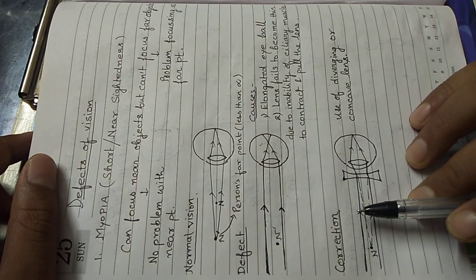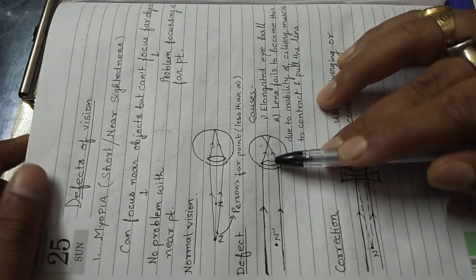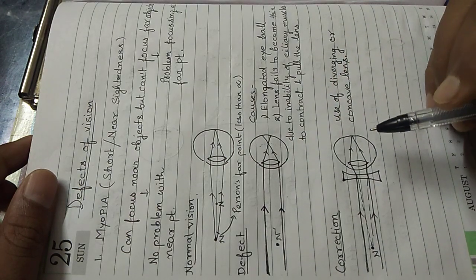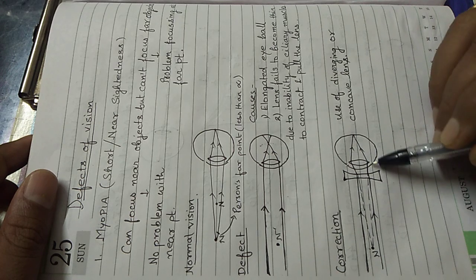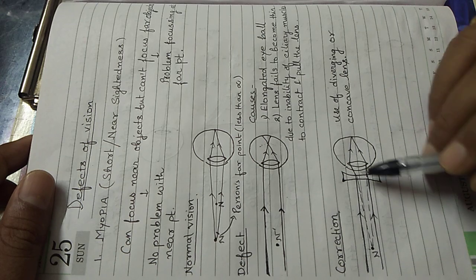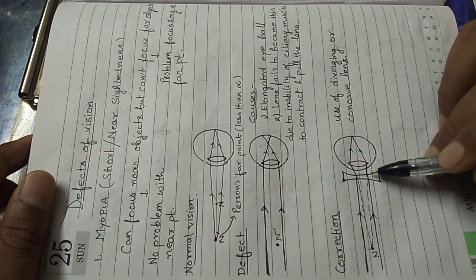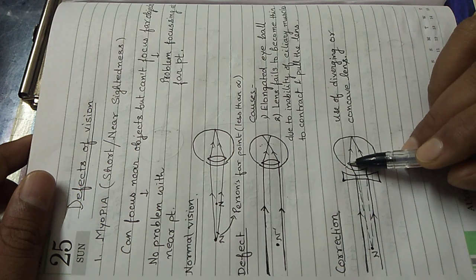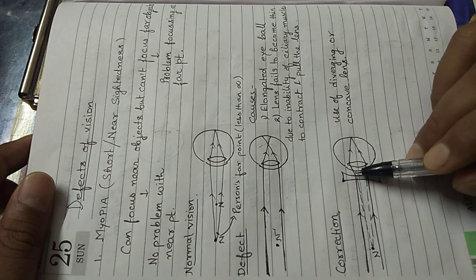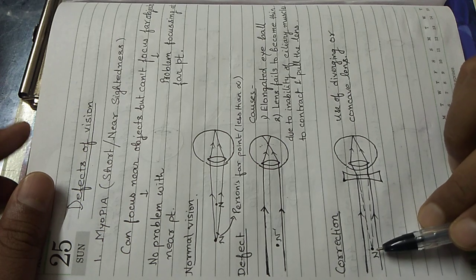What correction can be done? The problem is that the rays are meeting in front of the retina. So we can use a lens which will make the rays go a little farther from each other, so that they go and meet at the retina. We use a diverging lens. If we use a diverging lens, the rays will diverge out, and after that the lens of the eye will converge the rays at the retina. If you pull these rays backward, they seem to come from the person's far point.